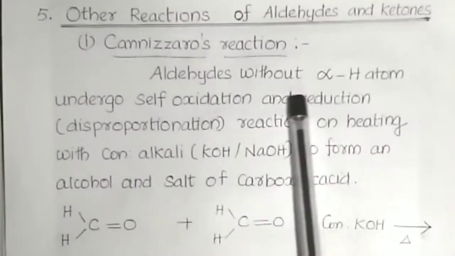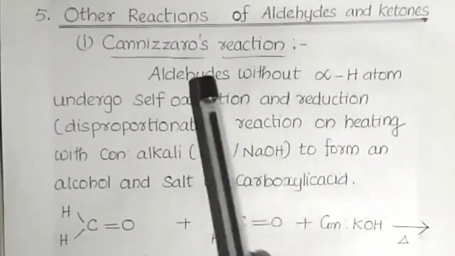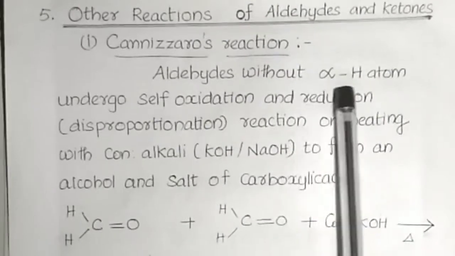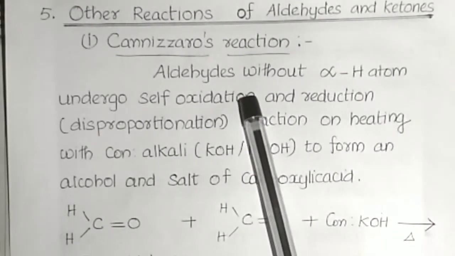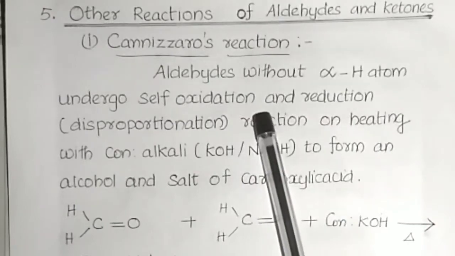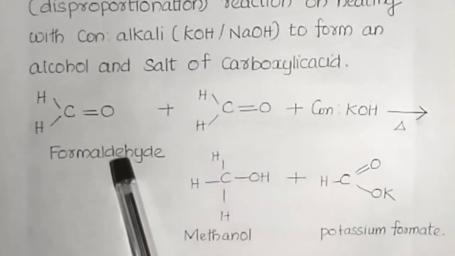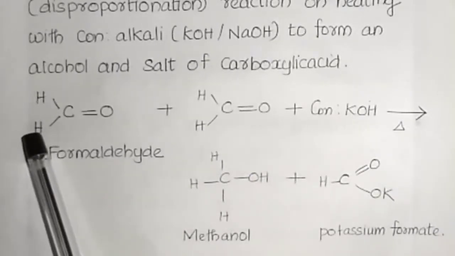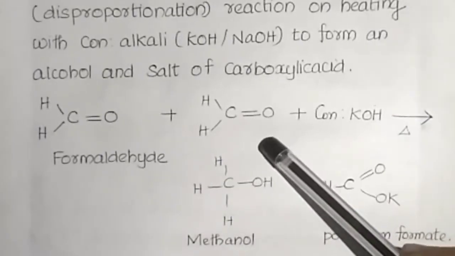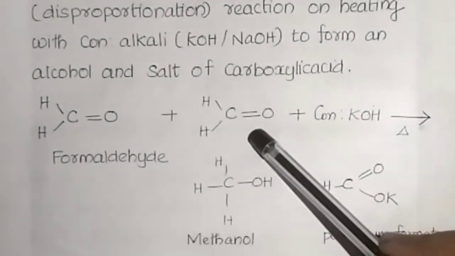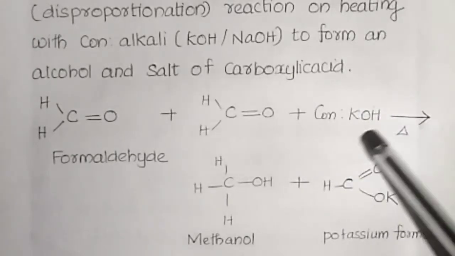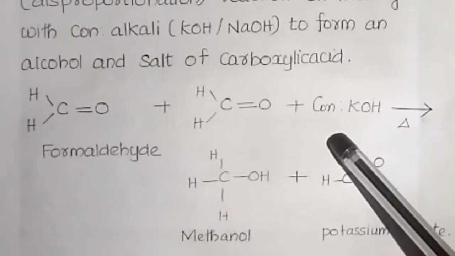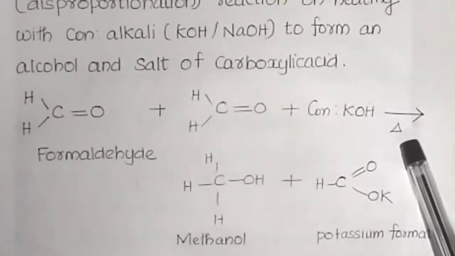That means aldehydes without alpha hydrogen atom undergo Cannizzaro's reaction. The aldehydes and ketones with alpha hydrogen atom undergo aldol condensation. That is the difference between these two reactions. So, for example, this is formaldehyde, HCHO. This does not have an alpha hydrogen atom. It reacts with another molecule of formaldehyde in the presence of concentrated alkali. But in the case of aldol condensation, we take dilute alkali. In this case, we take concentrated alkali on heating.